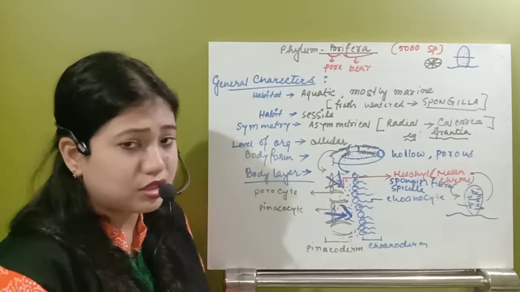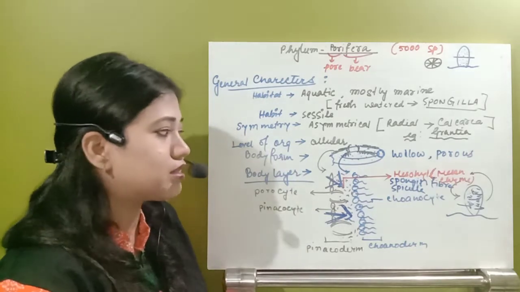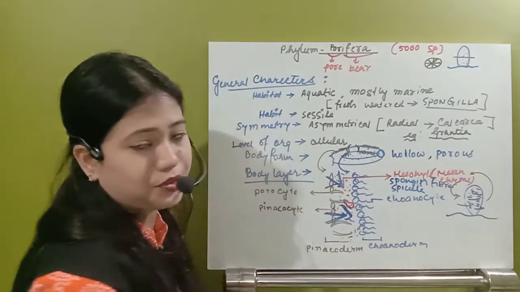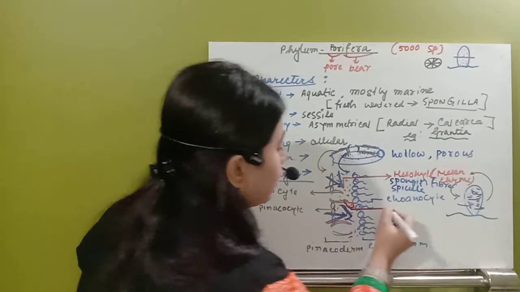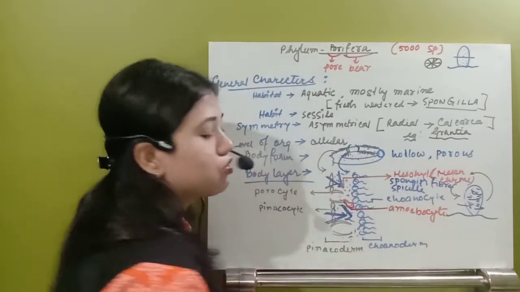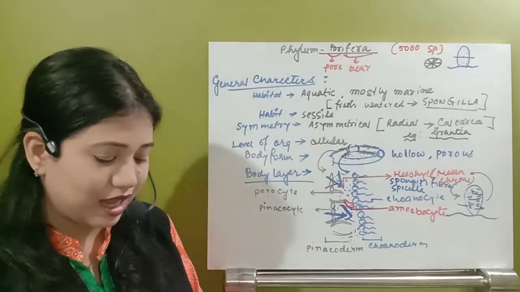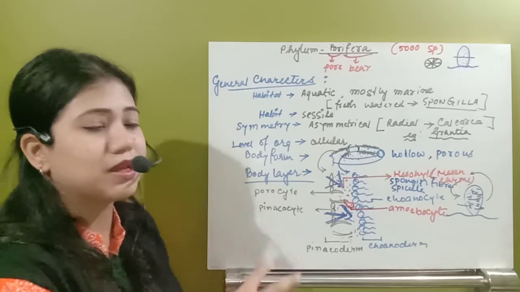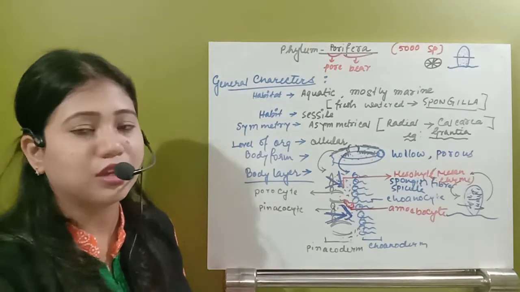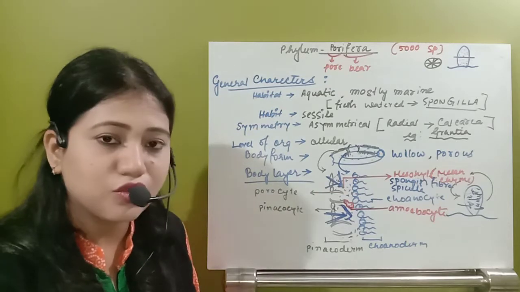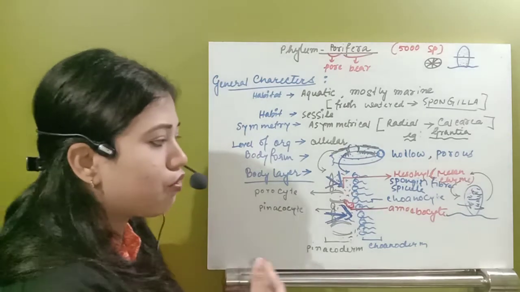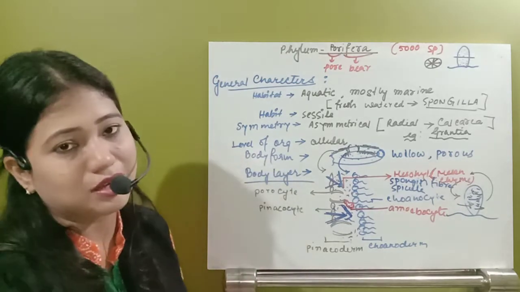Now another important thing you can see here is that in this mesohyl layer some amoeba-like cells are present. Those amoeba-like cells are known as amoebocytes. So what is that amoebocyte? These are actually living cells. These are not of the mesohyl layer's own. They are moving from here to there. They actually help in phagocytosis. They take the food and remove the waste products. So those amoebocytes are present for transportation.